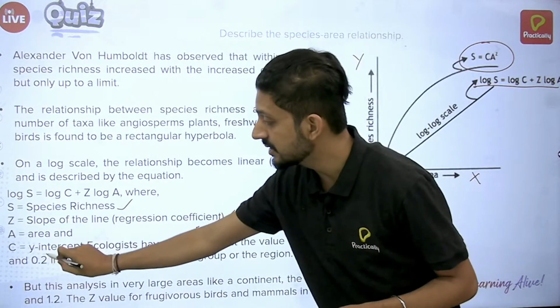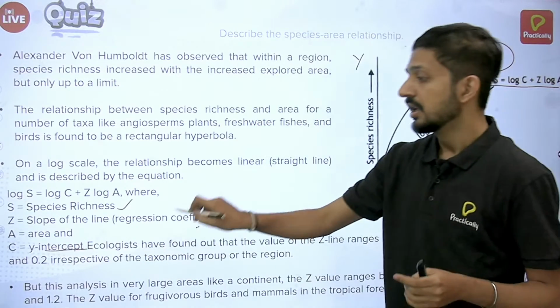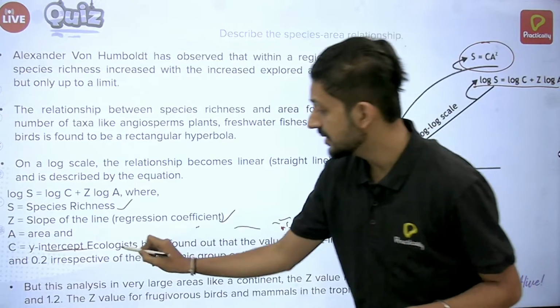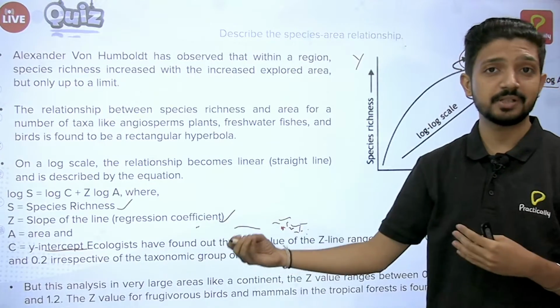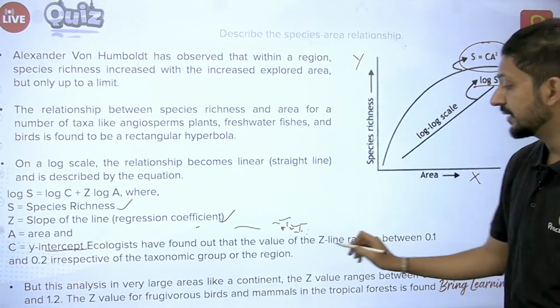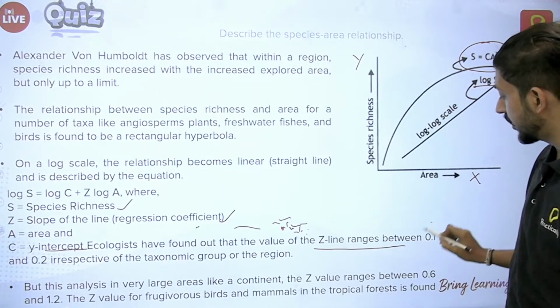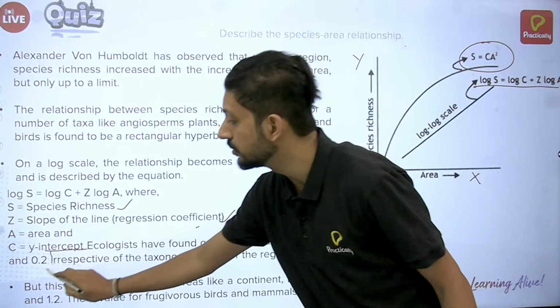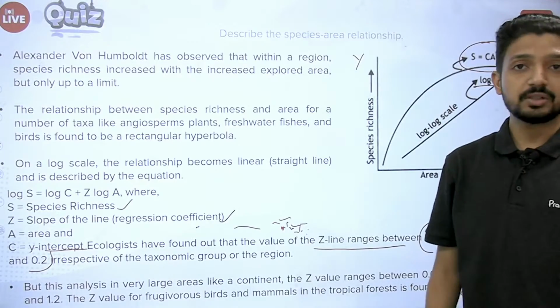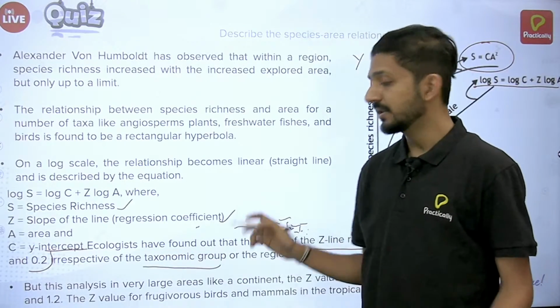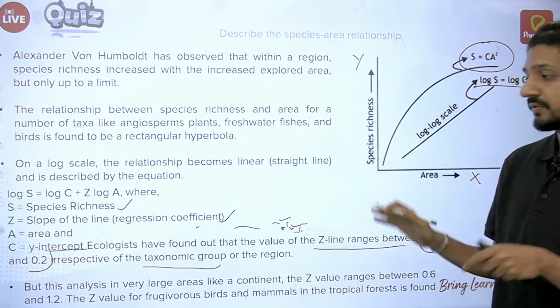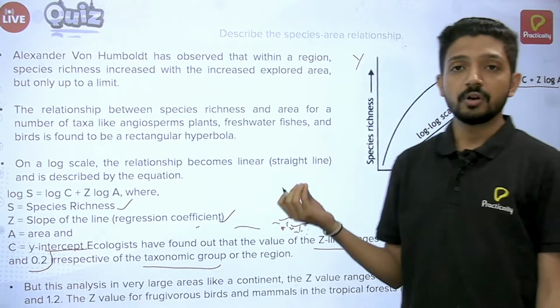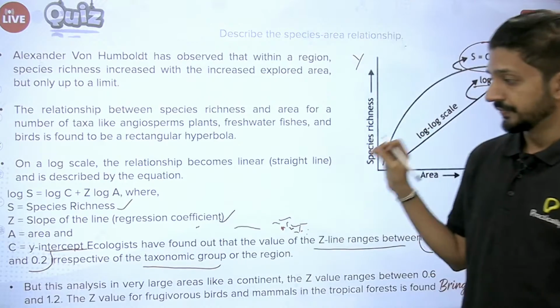And C is the y-intercept. After doing various experiments, ecologists came to the point that the value of Z ranges between 0.1 to 0.2 only, irrespective of the taxonomic group. So whichever taxon we include, irrespective of that, it is 0.1 to 0.2 for the particular region.